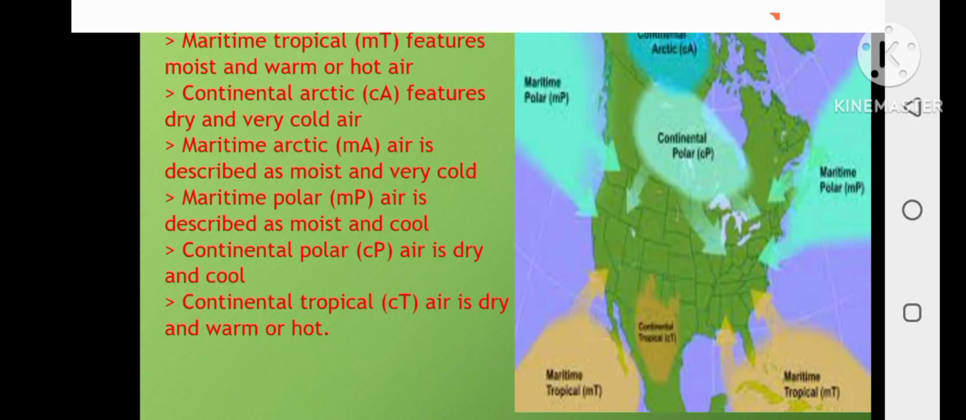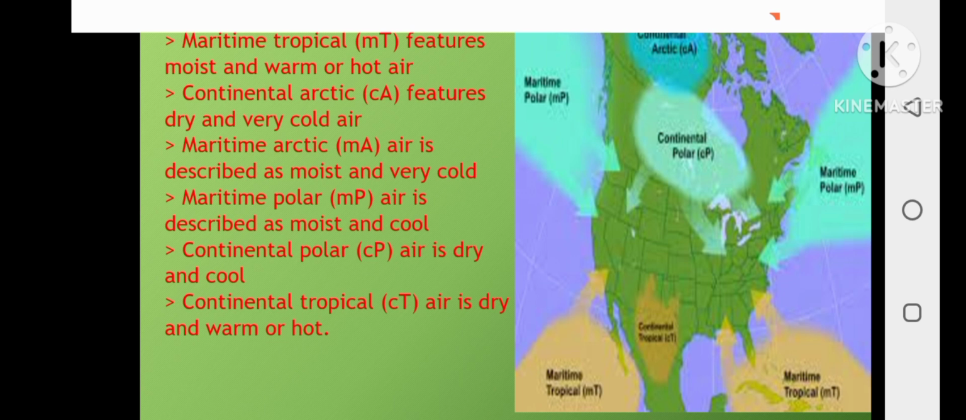Then, there are six types of air masses. Number one is maritime tropical or MT, which features moist and warm or hot air. Number two is continental Arctic or CA, which features dry and very cold air. Then, maritime Arctic is described as moist and very cold.